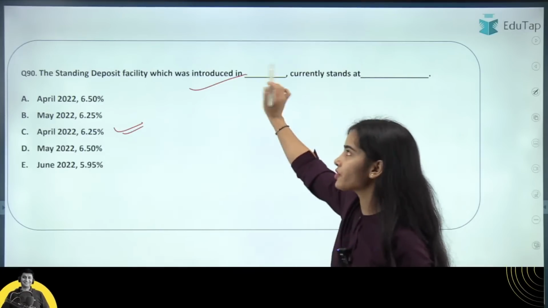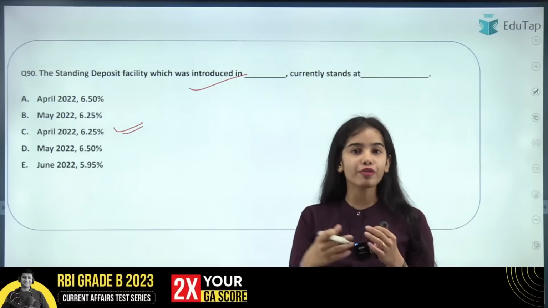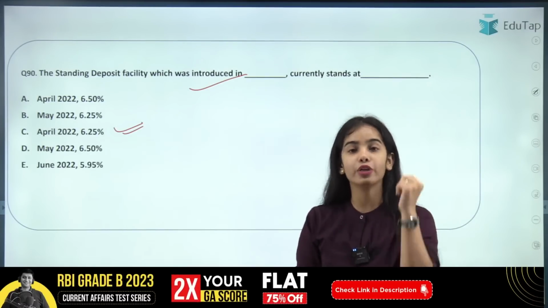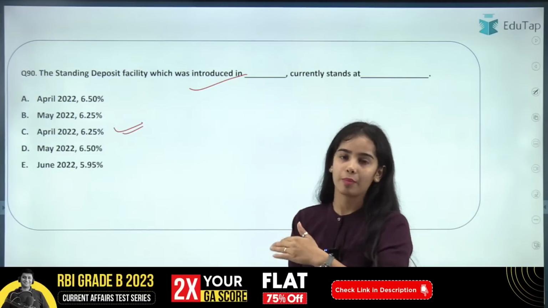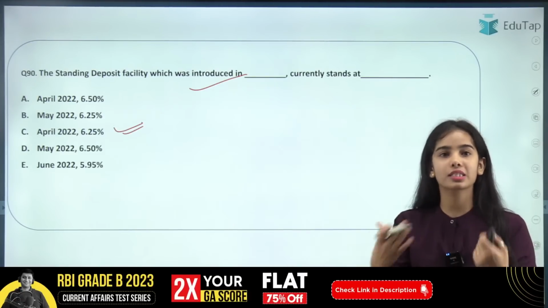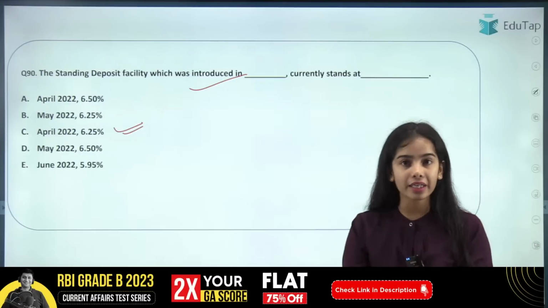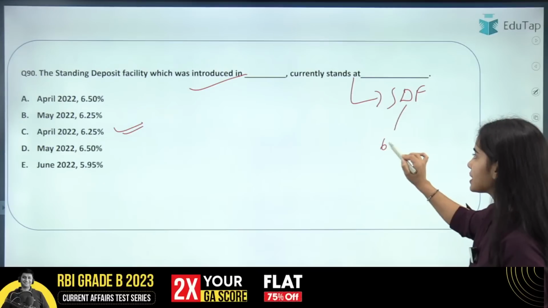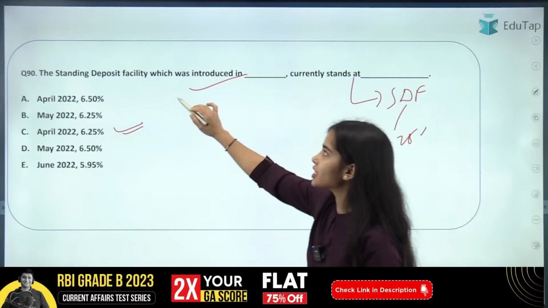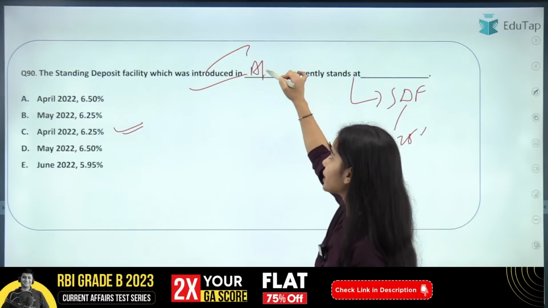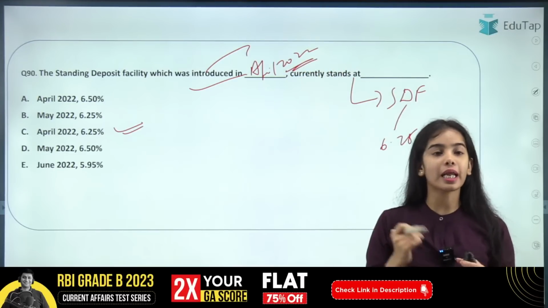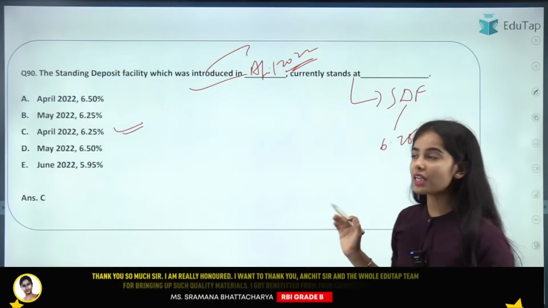So the standing deposit facility, this was introduced. Now, if you have seen the top 50 important terms session, you know that these kind of questions can come, okay? That what is the current MSF, what is the current SDF, what is the current repo rate. So the current SDF is 6.25% and the SDF was introduced in April 2022. So be very careful with this.